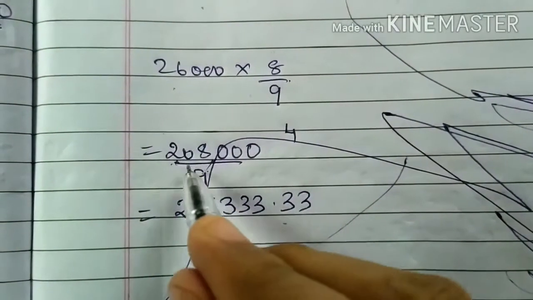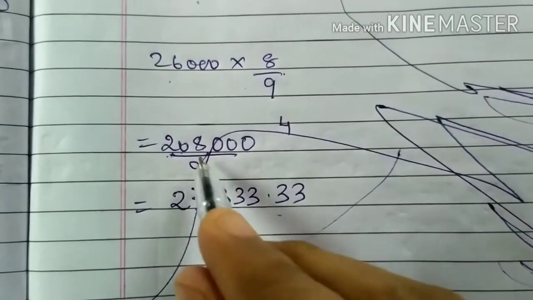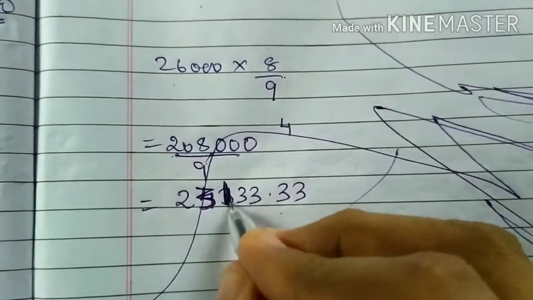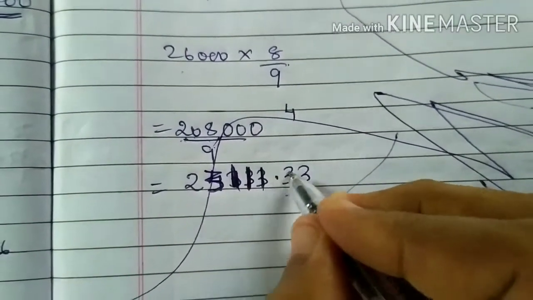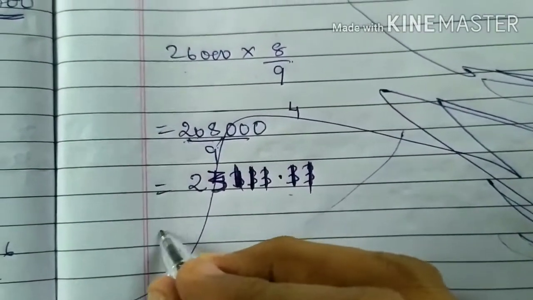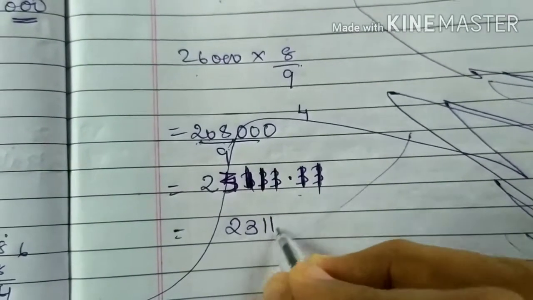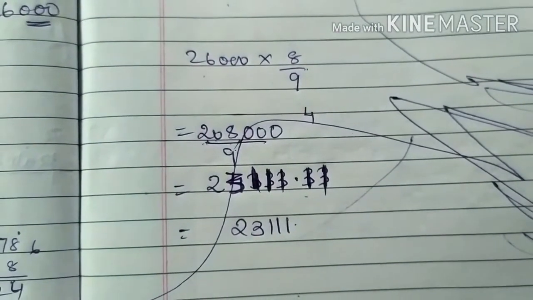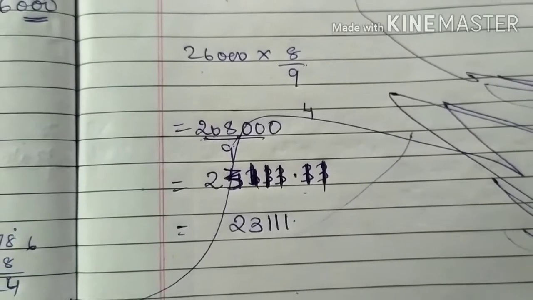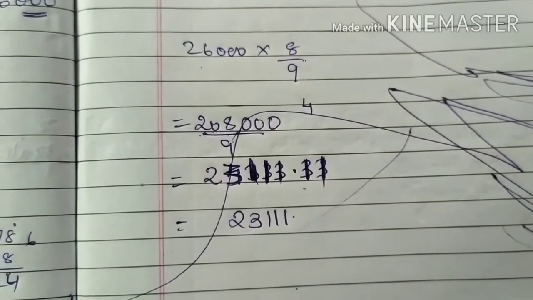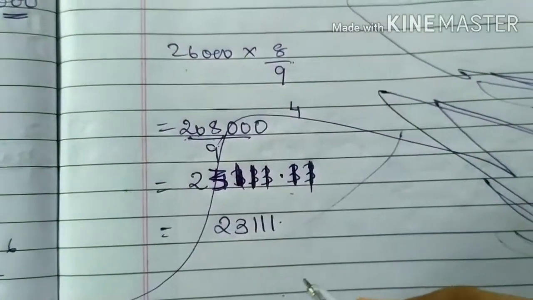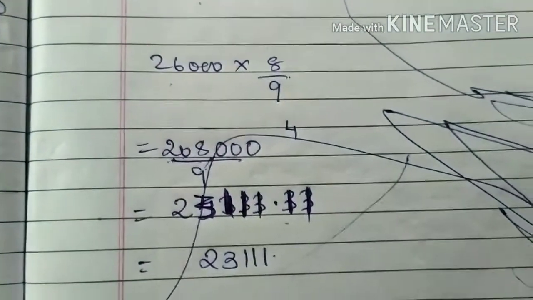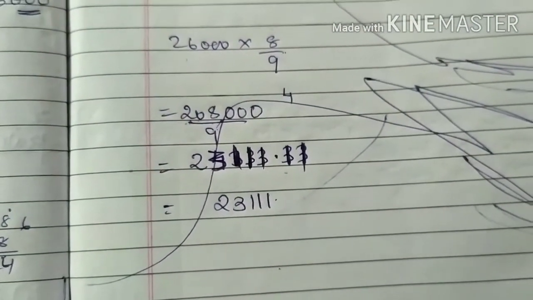So 9 2s are 18, 28, 9 3s are 27, remaining 1. 9 1s are 9, 9 1s are 9, 9 1s are 9. 0.111. So this will give you 23,111. Okay, and so 23,111, this is a return of amount.